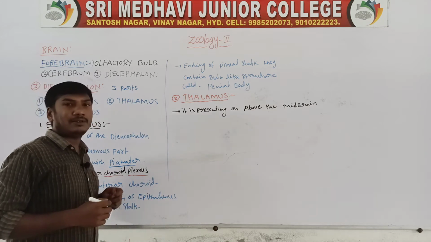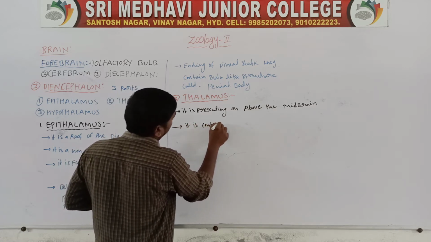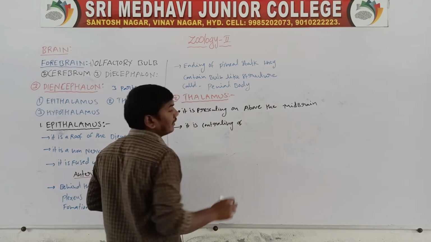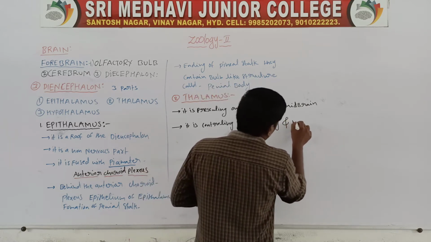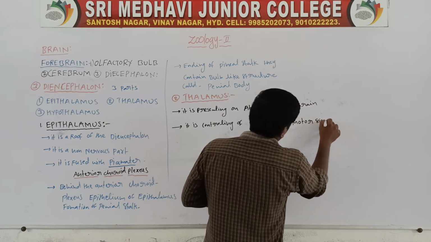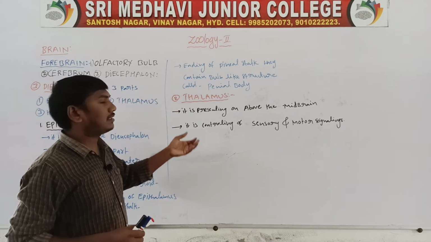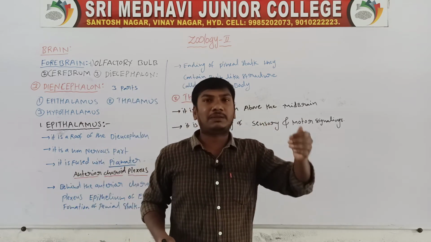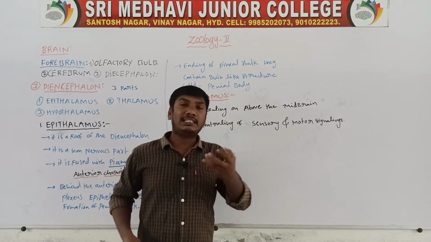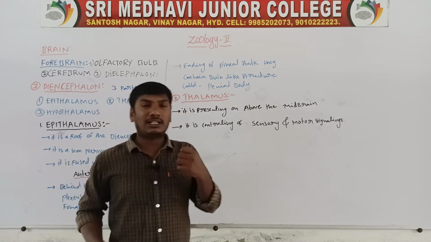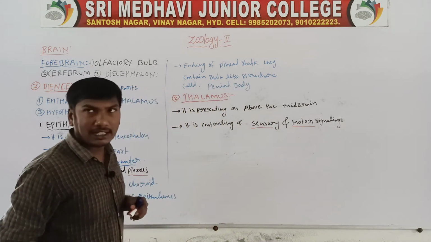It is controlling sensory and motor signals. So that is the thalamus: it is present above the midbrain, and it controls the sensory and motor signals.